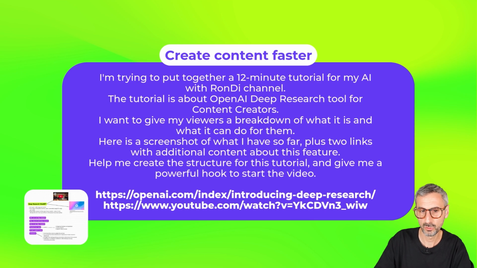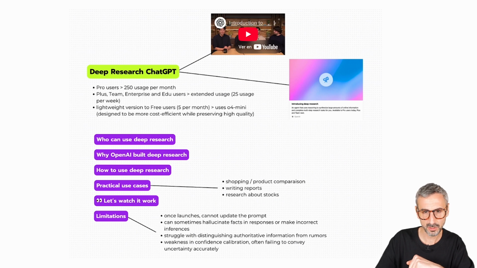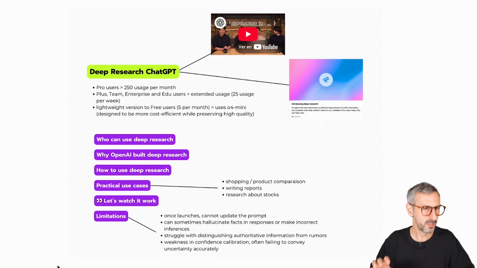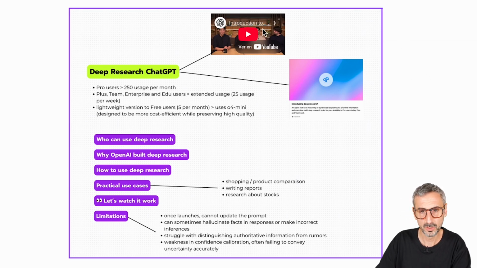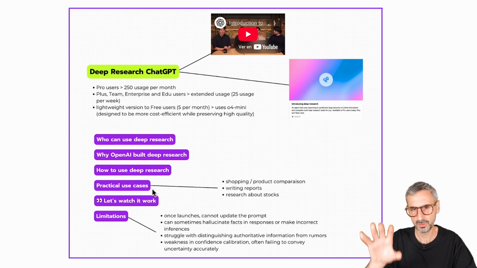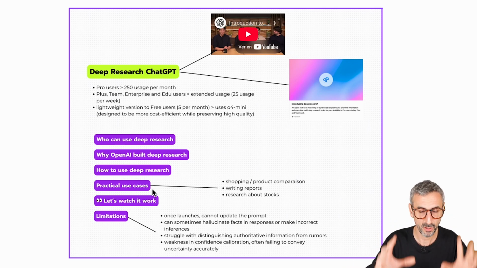And then I pasted 2 links, one to the blog post of OpenAI introducing deep research, and the second one to the video by OpenAI when they launched the feature. So that's the live stream they did on YouTube. Okay, so the screenshot that I uploaded is this one, because typically I always prepare my tutorials in a Canva whiteboard. So you see, I have pasted the YouTube video, the blog article, and started mapping out the different sections, the different chapters of this tutorial.